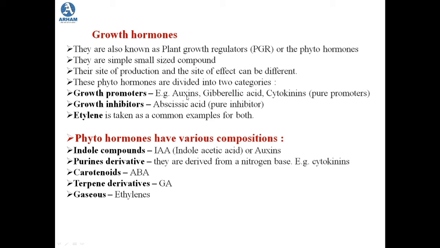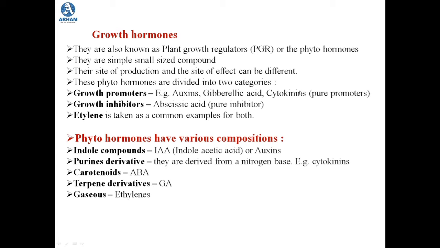We'll be studying auxin, gibberellic acid, and cytokinins as growth promoters. These 3 growth hormones are known as pure promoters. That means they only promote the growth of the plant. Whereas abscisic acid is considered to be a pure inhibitor. That means it will only inhibit the growth of the plant.